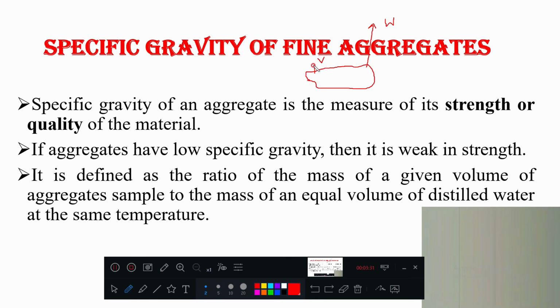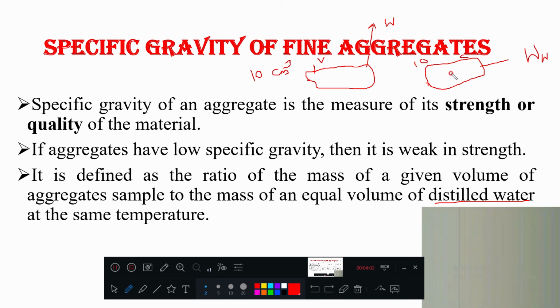Now same volume, if you take water, let us say 10 centimeter cube for the time being, just for example purpose, and its weight is W. If you take the same volume, 10 centimeter cube, of distilled water, and you are measuring its weight, I will write WW.